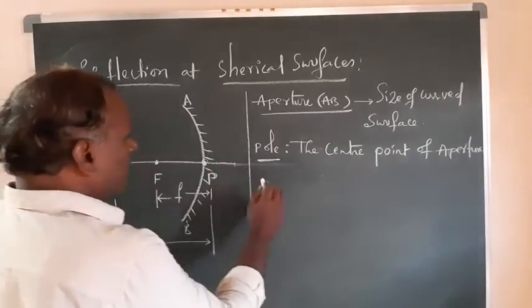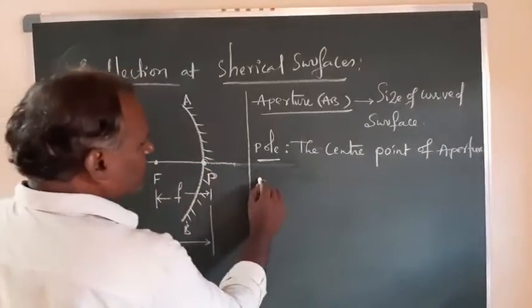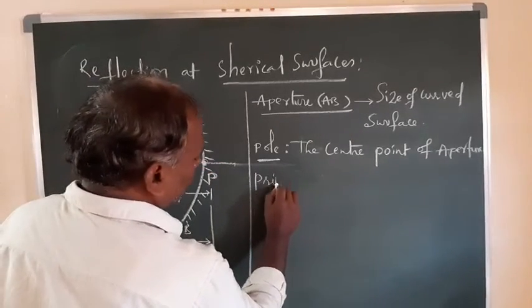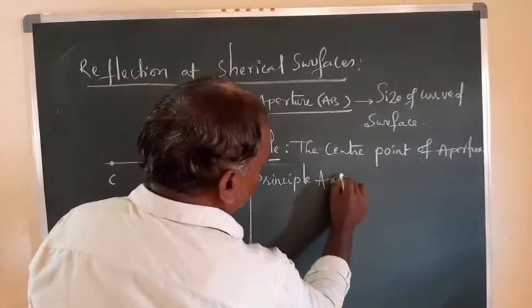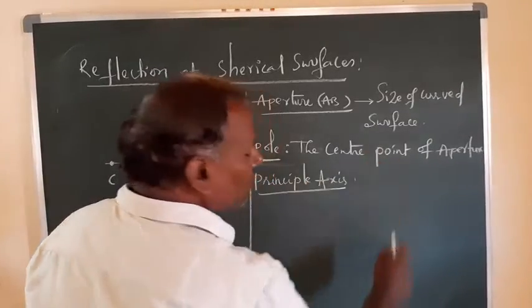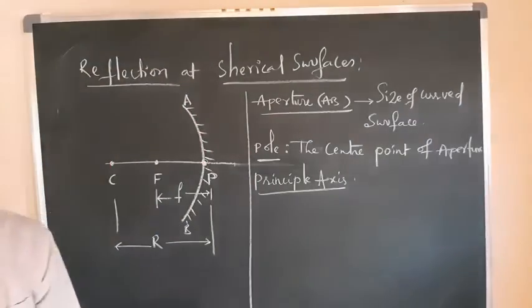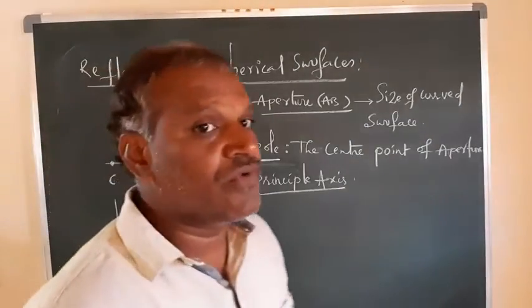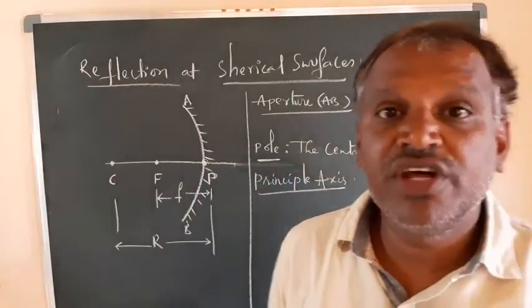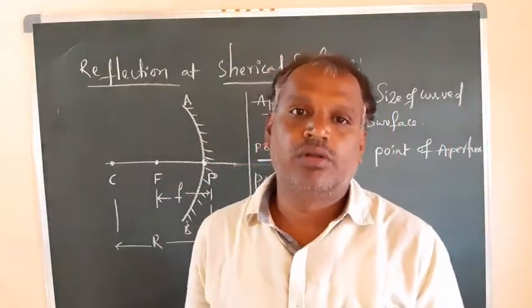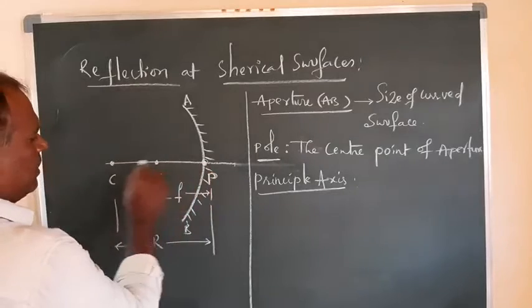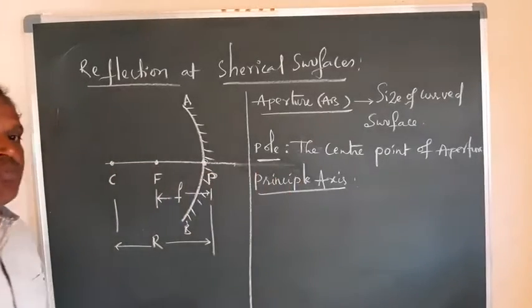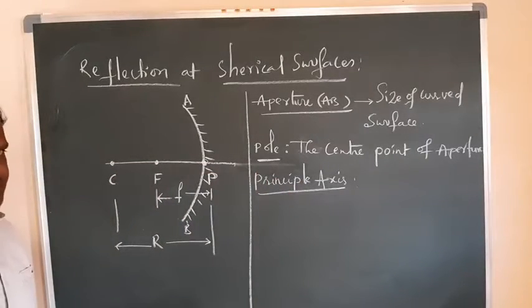Now here you have this straight line, which is called the principal axis. What is the principal axis? It is a straight line which is passing through the center of curvature and the pole. The center of curvature is here, C, and the pole is here, P. So a straight line passing through these 2 points is called the principal axis, right?